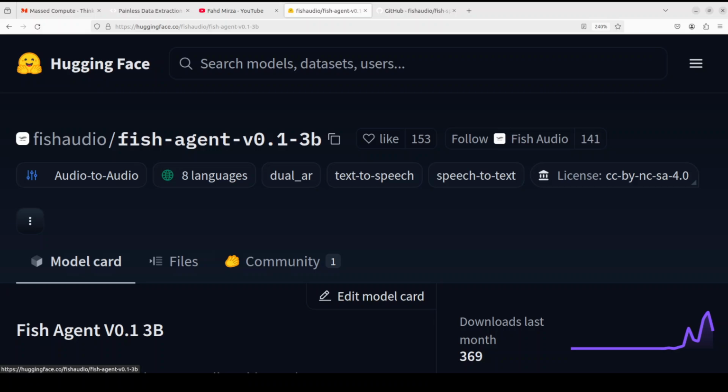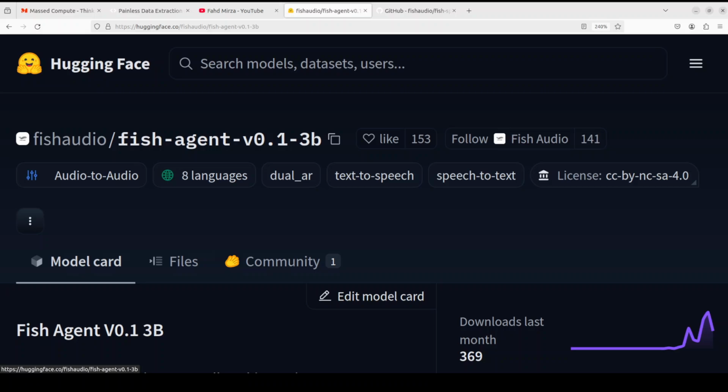So Fish Agent 3 billion is a voice-to-voice model which is capable of capturing and generating environmental audio information with unprecedented accuracy. What really sets it apart is its semantic token-free architecture. Now this semantic token architecture is what is normally used by Whisper and CosyVoice models, but this model doesn't use it. So that is how it doesn't need any traditional semantic encoders and decoders which we normally see with Whisper models.